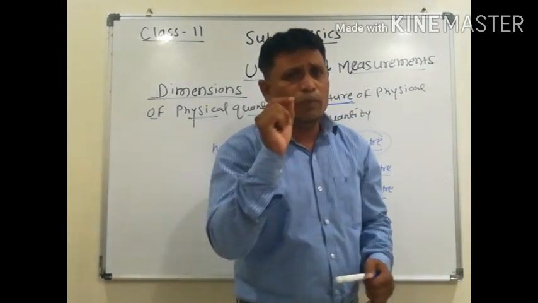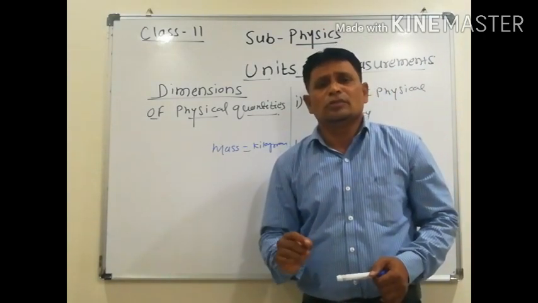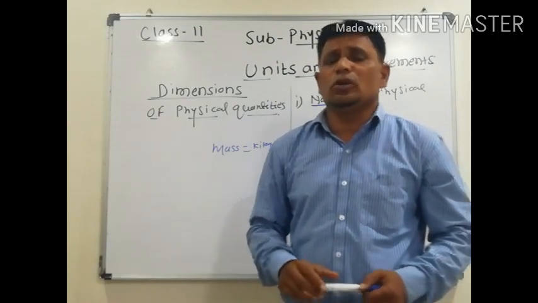So with the help of dimensions, we give one symbol to each and every physical quantity.